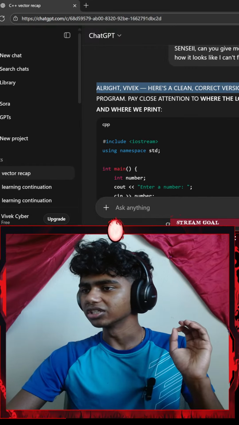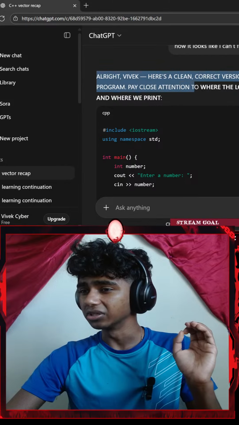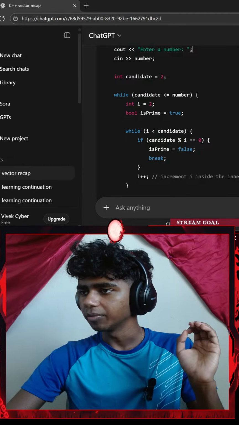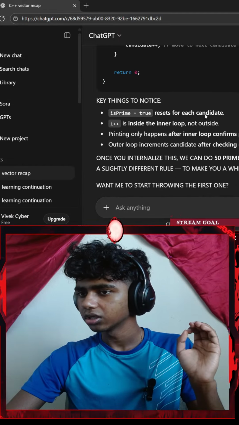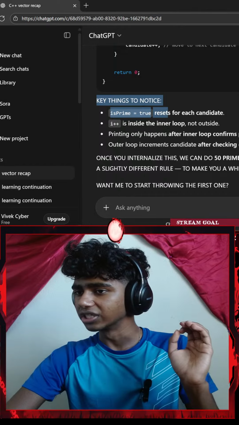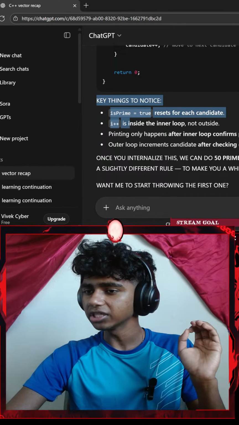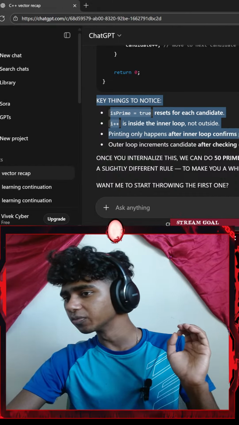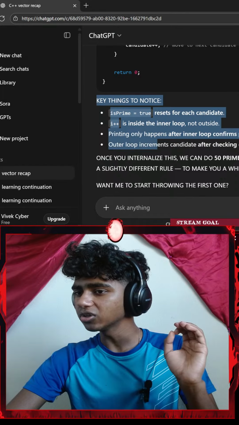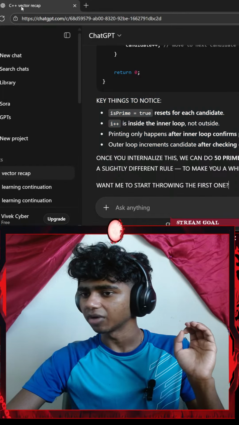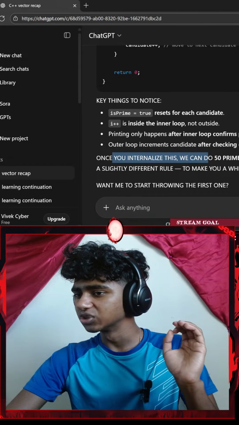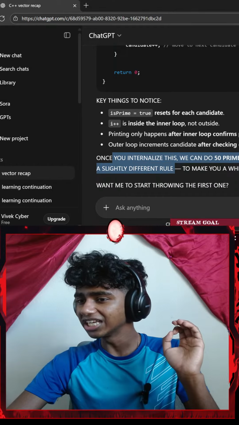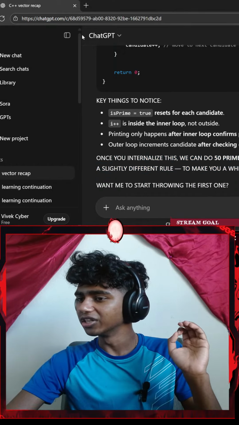Alright, Vivek, here's a clean, corrected version of your prime numbers program. Pay close attention to the key things to notice: is prime resets for each candidate. i plus plus is inside the inner loop, not outside. Printing only happens after the inner loop confirms prime. The outer loop increments candidate after checking each number. Once you internalize this, we can do 50 more prime twist questions. Okay, 50 does sound pretty good. Each with a slightly different rule to make you a while loop and prime master.